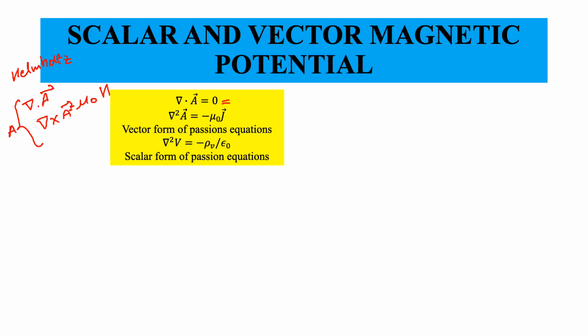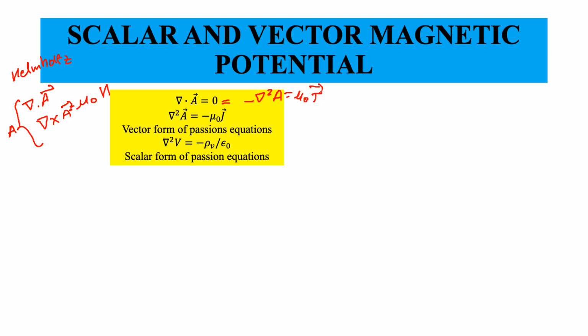So I could choose it to be a constant, and the gradient of a constant would also be 0. So I have del dot A equals 0 as chosen, which is what I am going to do now. So on the left hand side, this becomes negative del square A equals mu naught J.